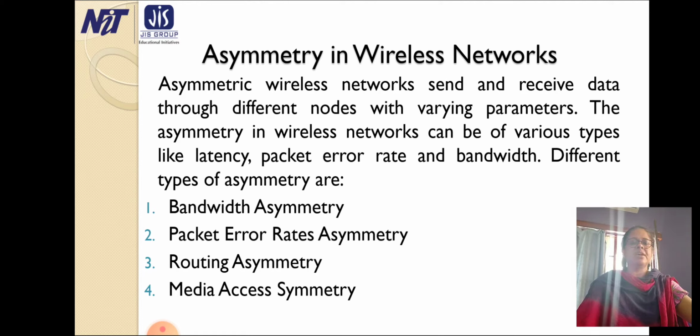Different types of asymmetry are bandwidth asymmetry, packet error rate asymmetry, routing asymmetry, and media access asymmetry.